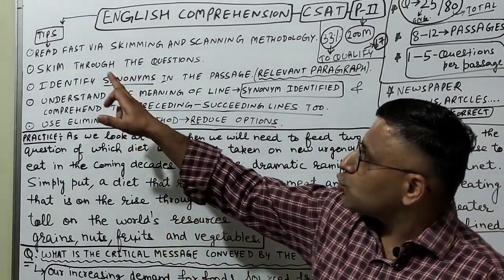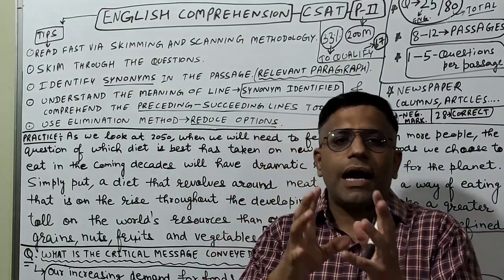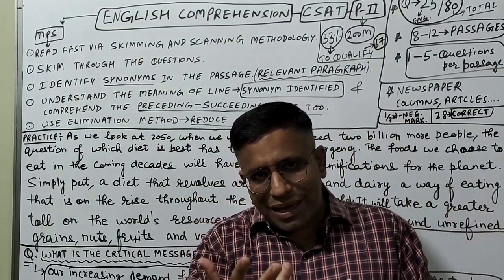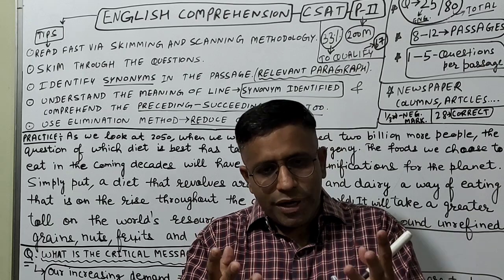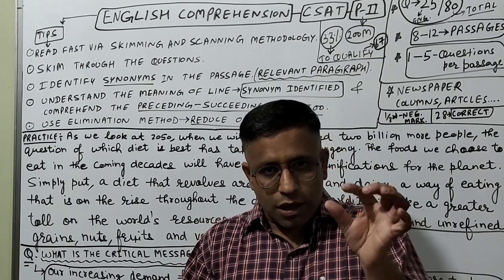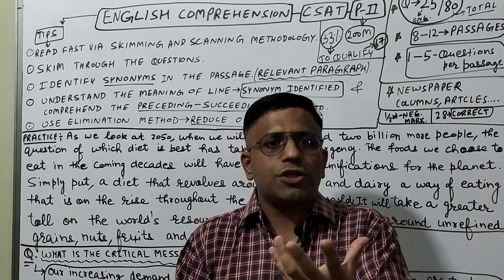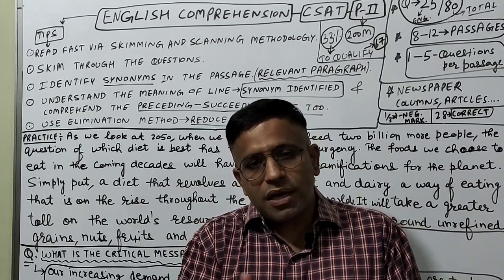The very first one is that a student must develop fast reading skill by using the skimming and scanning approach. Skimming and scanning means the moment a student opens the paper and there are comprehensions given, just look at the title of each comprehension and count the number of paragraphs. This is called scanning. Now what is skimming?